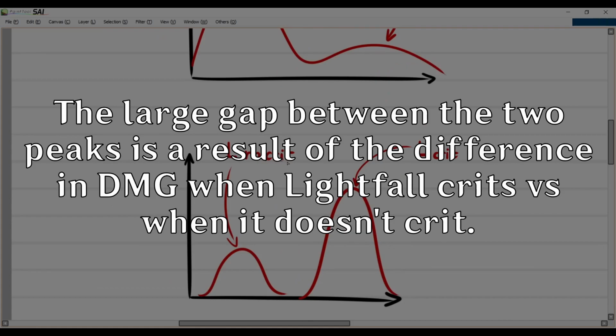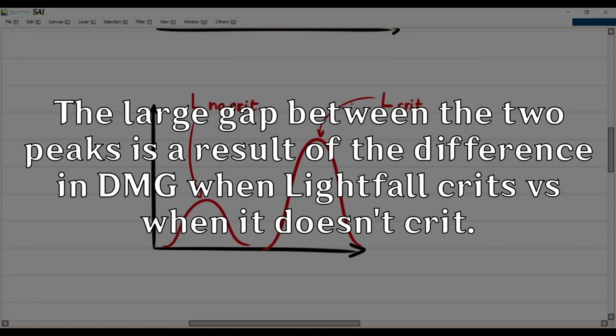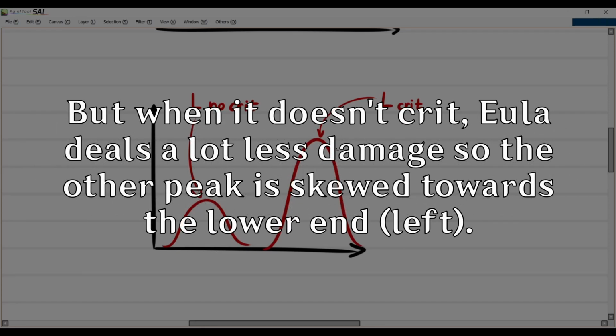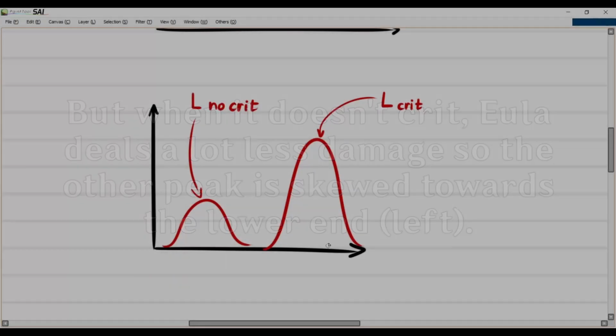Because Eula's damage relies heavily on her Lightfall attack, we're going to see that when she doesn't crit, we're going to end up in this lower end of damage. Whereas if Lightfall does crit, we're going to end up in this higher end of damage.